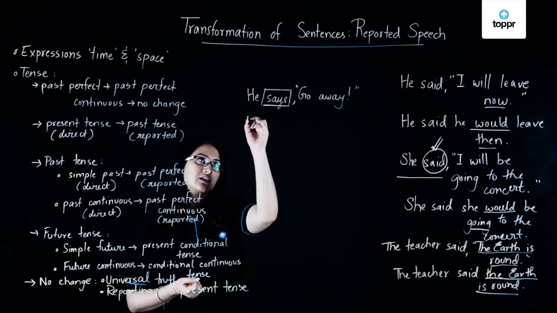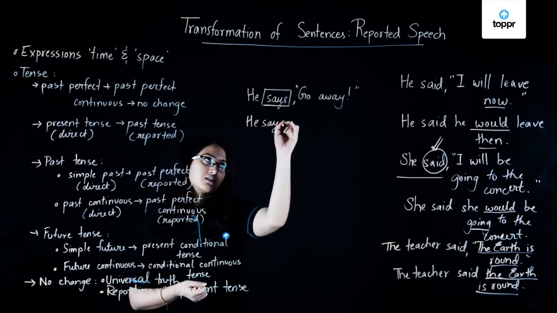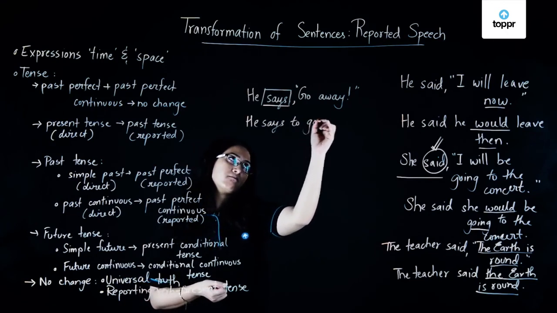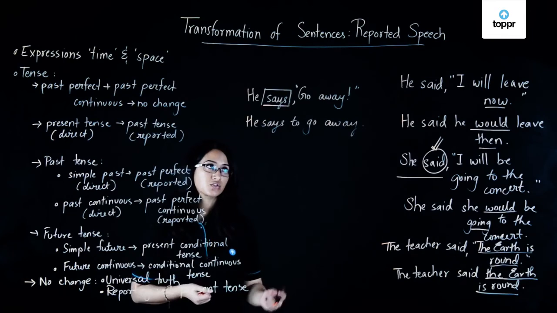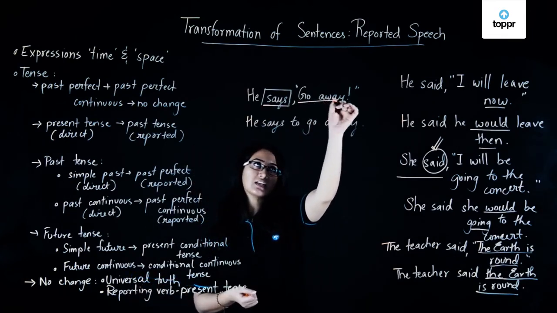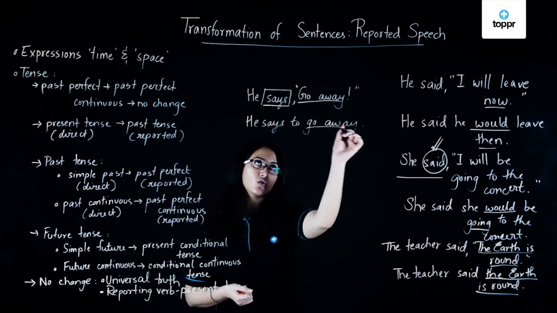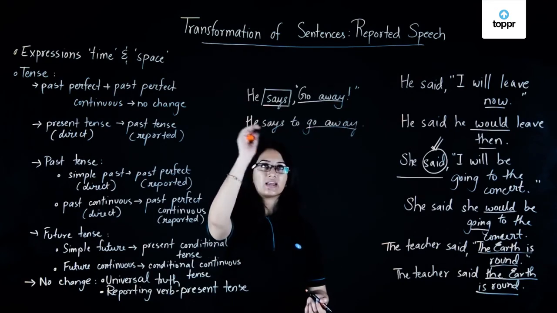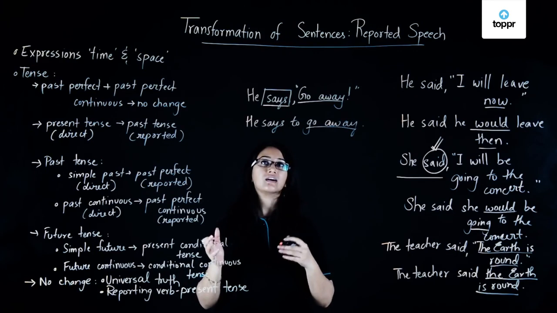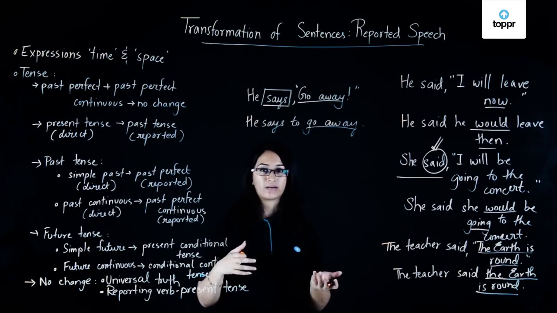So I will say, he says to go away. Simple? You can see I've not changed the tense of this part in any way. It's still go away. It's still in the simple present tense. So he says go away, or he says to go away.